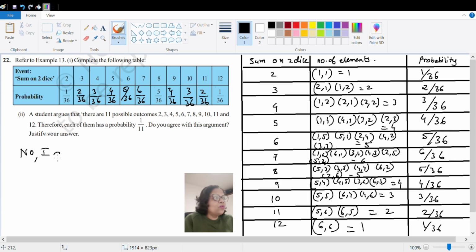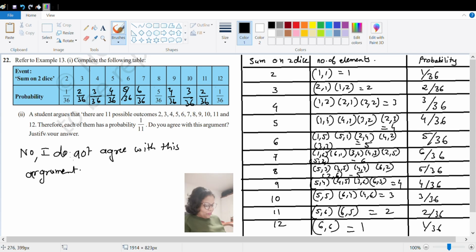I do not agree with this argument, and basically that is what we can see there. But what type of event is it? You tell me. These events are not equally likely events.